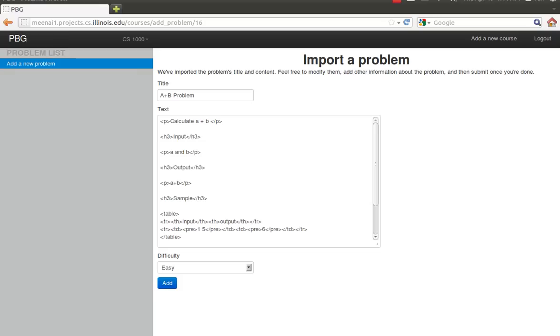Okay, so it takes me to a new page where I can see the title, text, and I can change the difficulty. So I'm going to edit the title, and the problem text is in HTML, and I'm going to edit that also so you can see that, and I'm going to set the difficulty to medium.